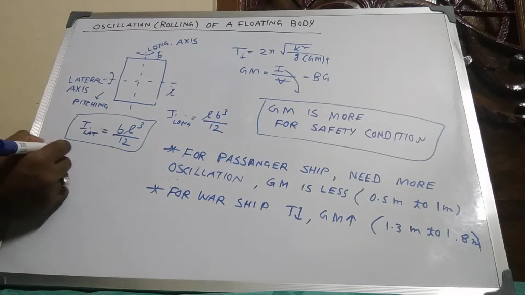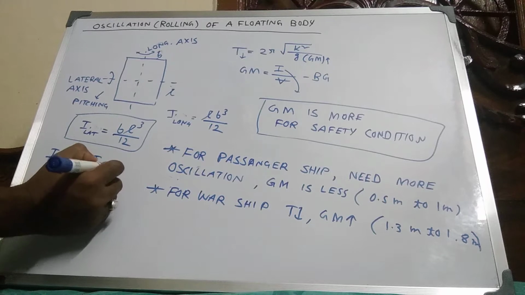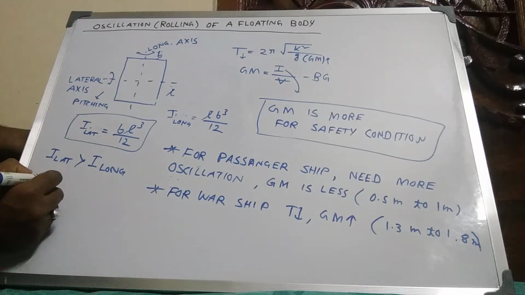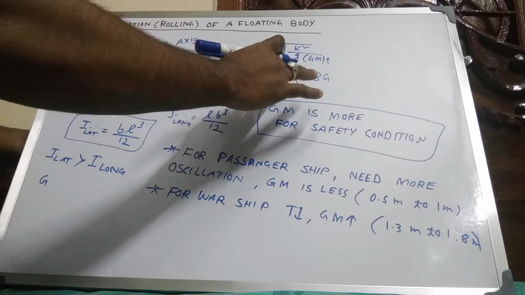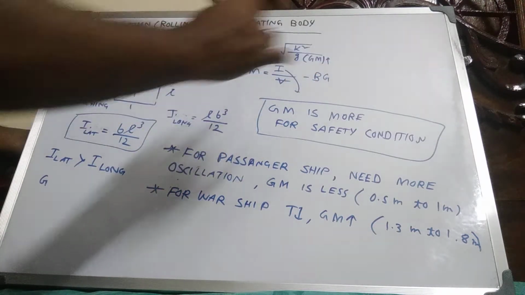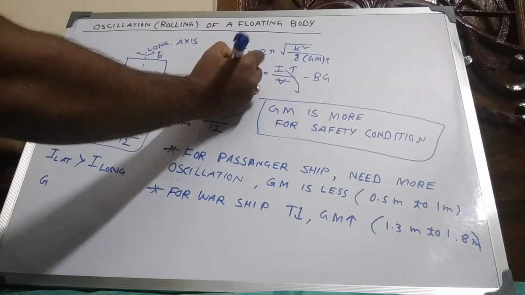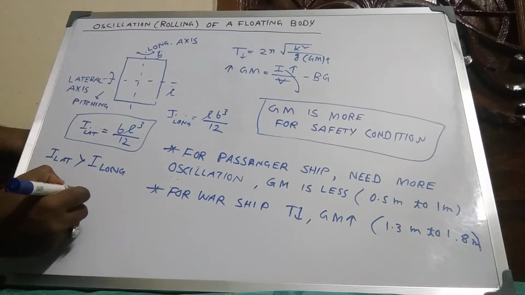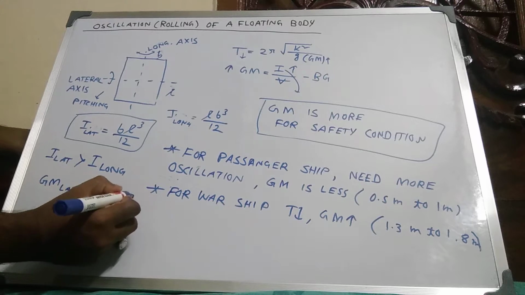I lateral is greater than I longitudinal. I know GM equals I divided by V minus BG. If the I value increases, the GM value also increases, so GM lateral is greater than GM longitudinal.